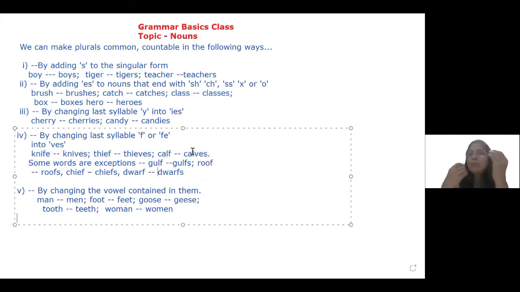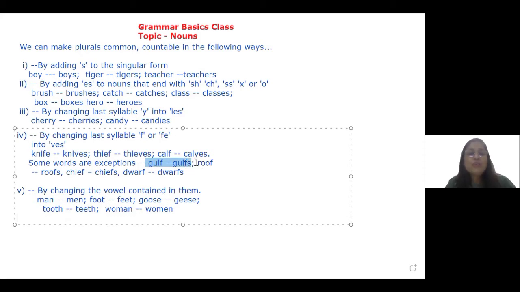Now, the problem with knowing rules is that many times we ignore the exceptions. So here are my exceptions. There are some words which are exceptions to this rule. For example, gulf remains to be gulf and we just add s.